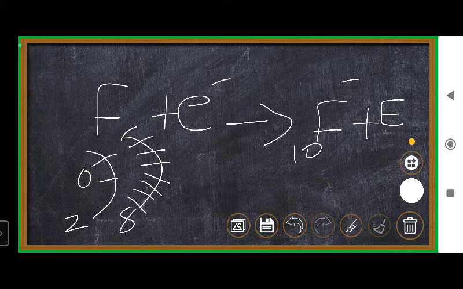So by taking one electron, fluorine has attained the stable configuration. Am I making it clear?